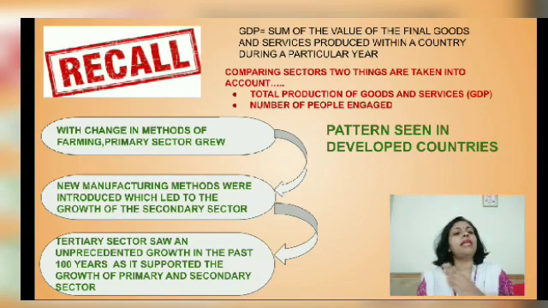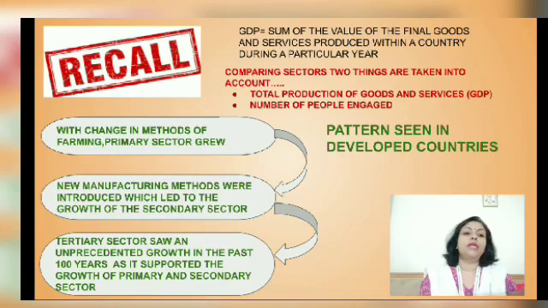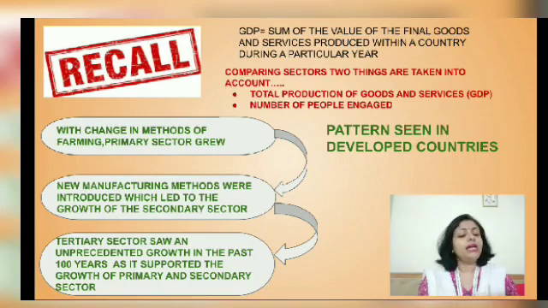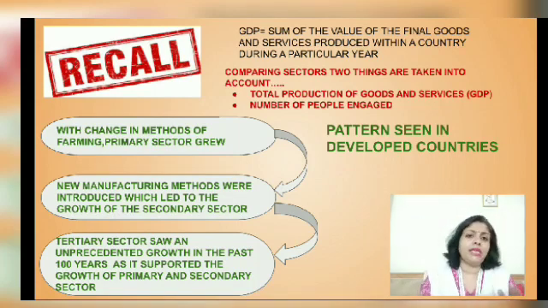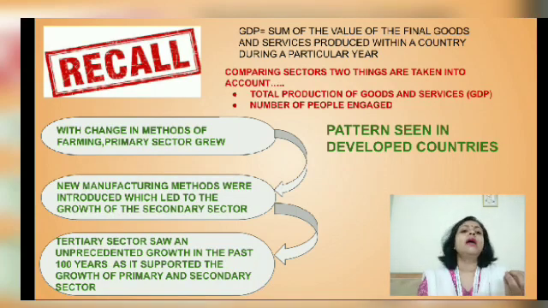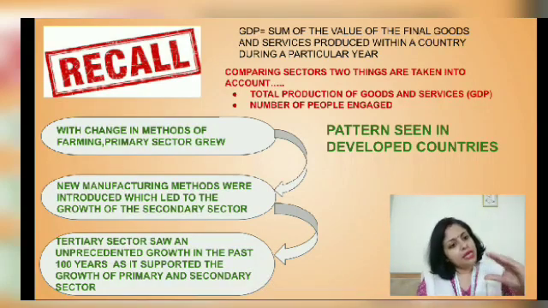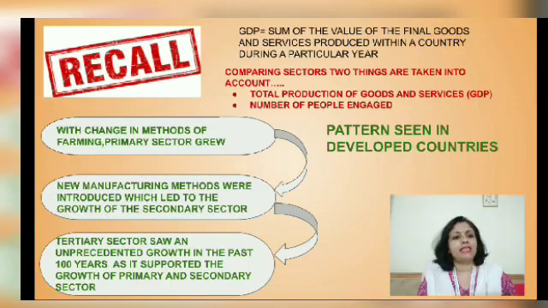So those people diverted from primary to the next sector, which is the secondary sector, because with the evolution of the primary sector, a number of jobs were created, a number of products were created, a number of factories were erupting, and this saw the boom of the secondary sector, where the number of people employed increased and the number of goods produced also increased compared to the primary sector.